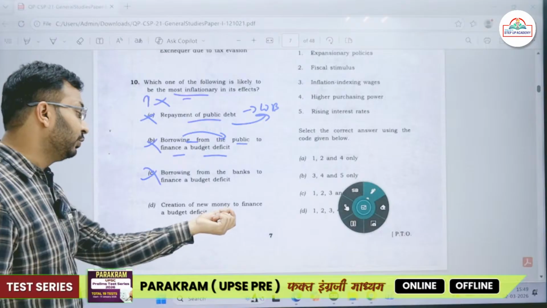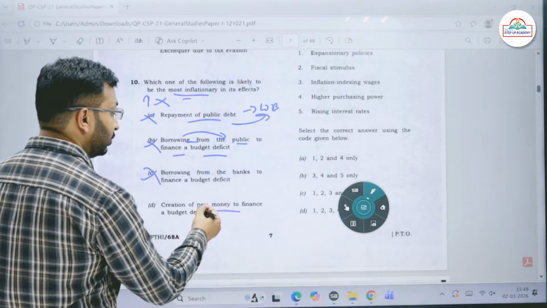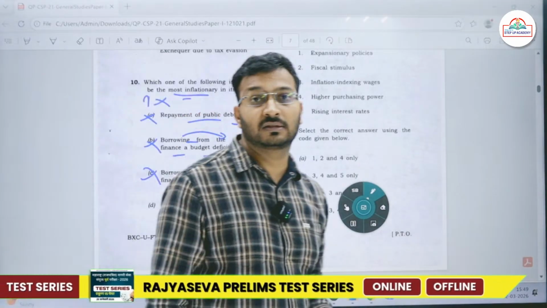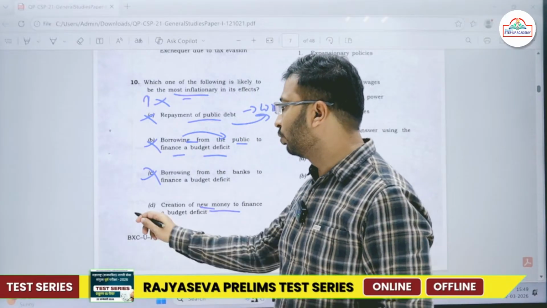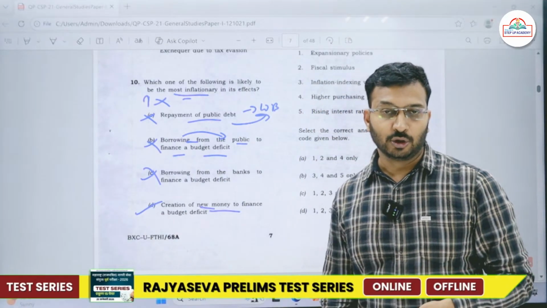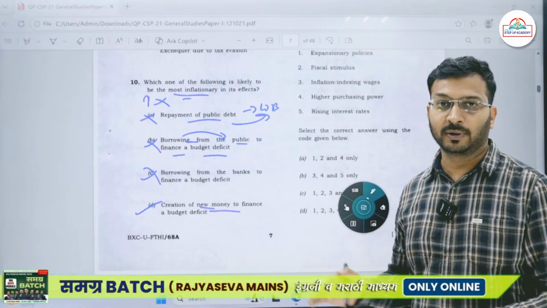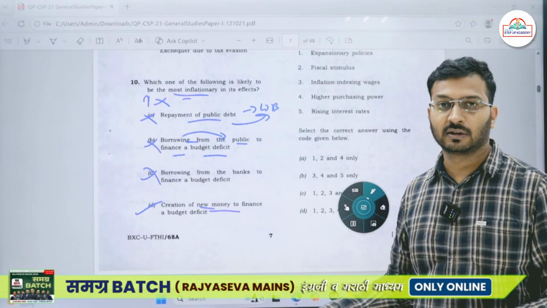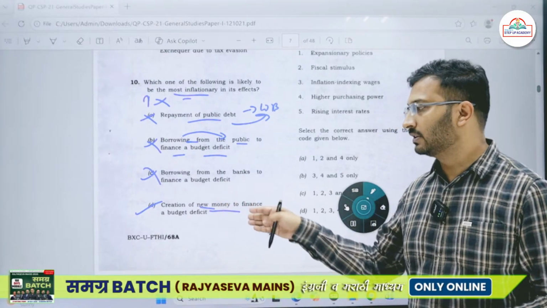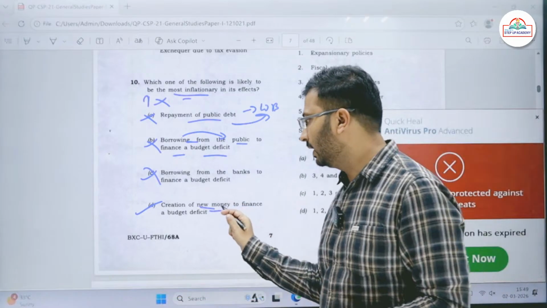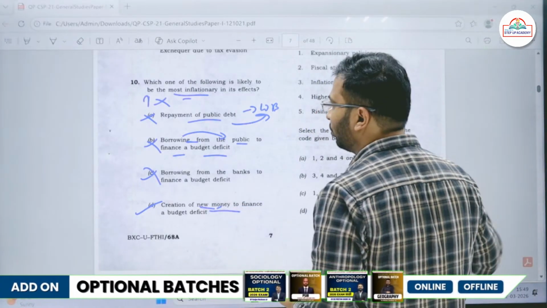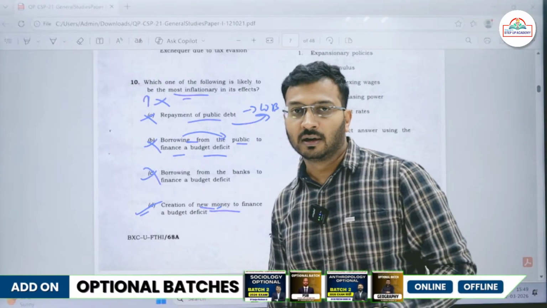Then creation of new money to finance the budget deficit. You are creating new money to finance the budget deficit. This is the most inflationary. You are printing new notes to finance the budget deficit. Creation of new money to finance the budget deficit is the most inflationary thing in any market.